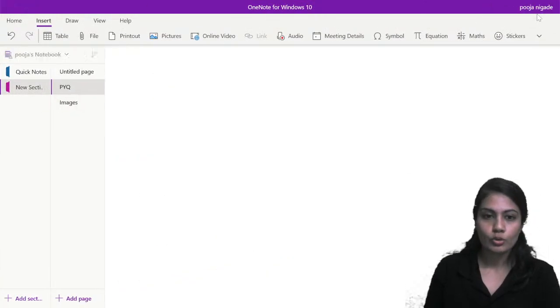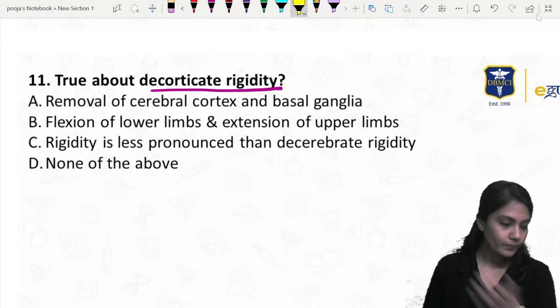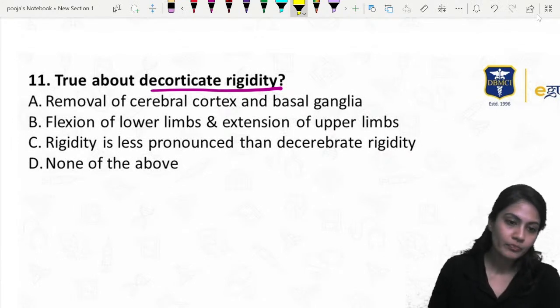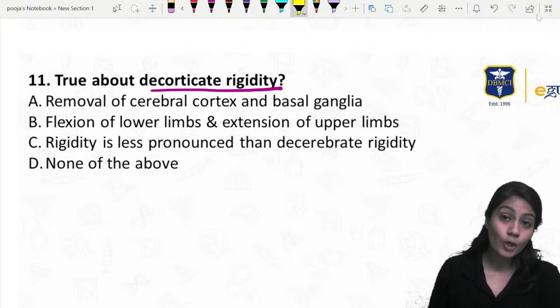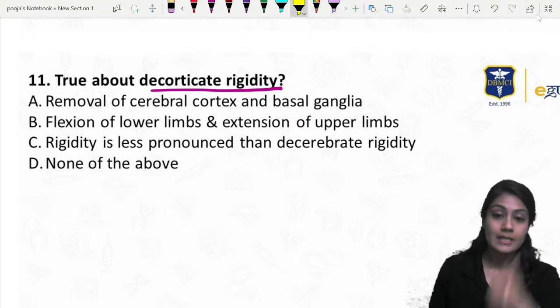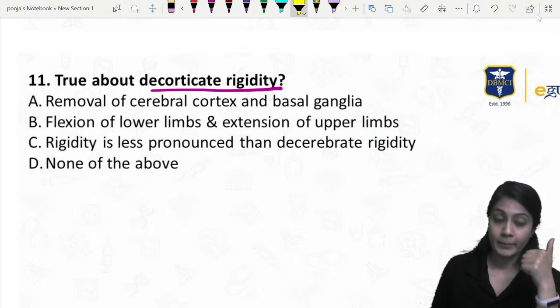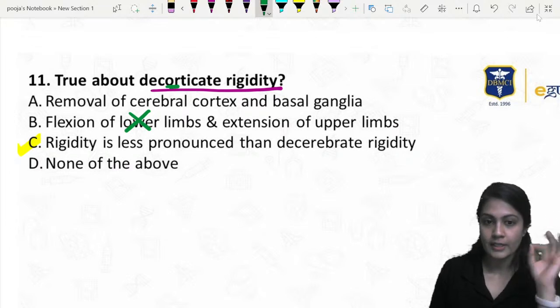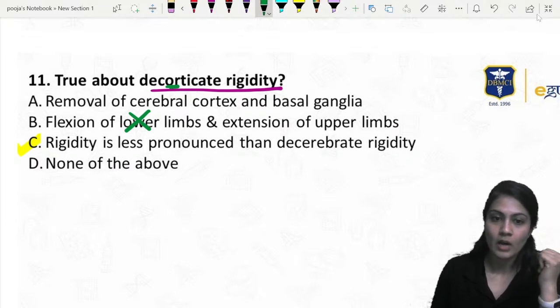Okay, चलो सो आंसर बताओ बच्चों क्या होगा इसमें 11th. Some people already told me the answers, but decorticate, that means the red nucleus is preserved, so the rigidity that we talk about is less pronounced. Decorticate, फ्लेक्शन ऑफ लोअर लिम्स इन नो रिजिडिटी. डिसेरेब्रेट डिकॉर्टिकेट दोनों में नहीं होगा.